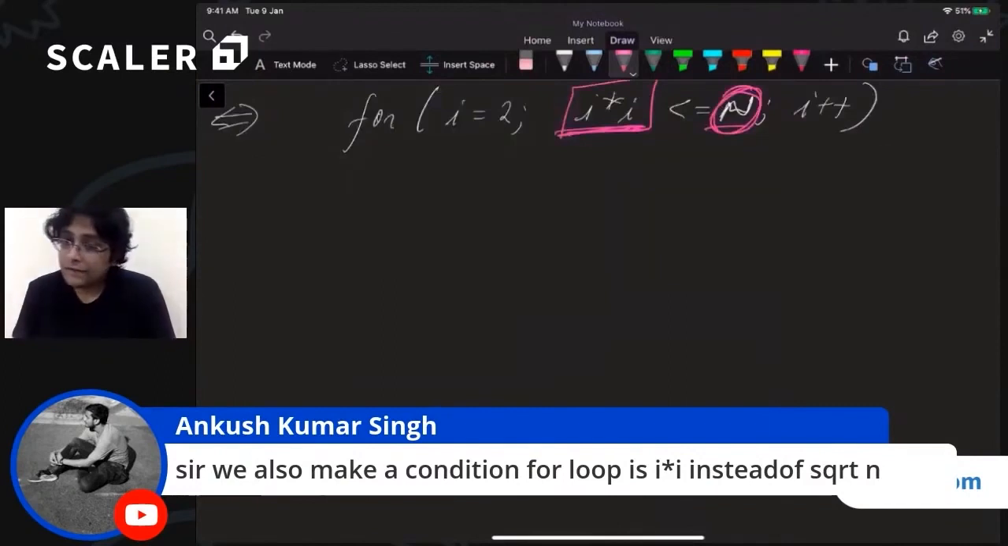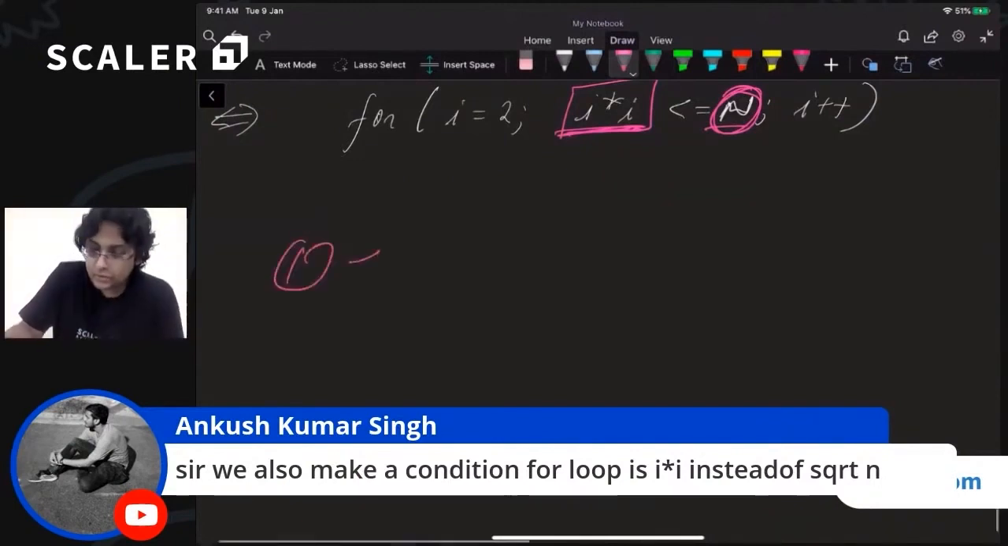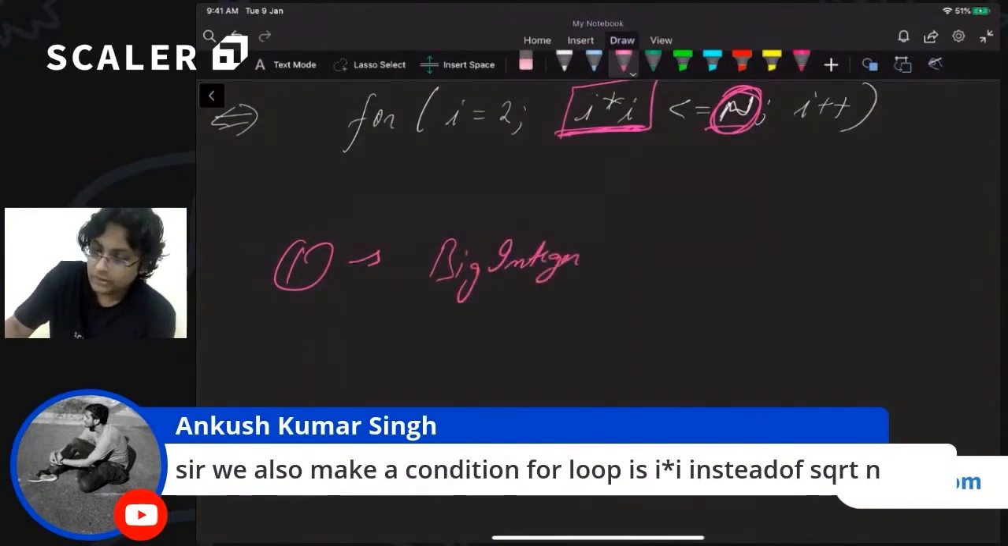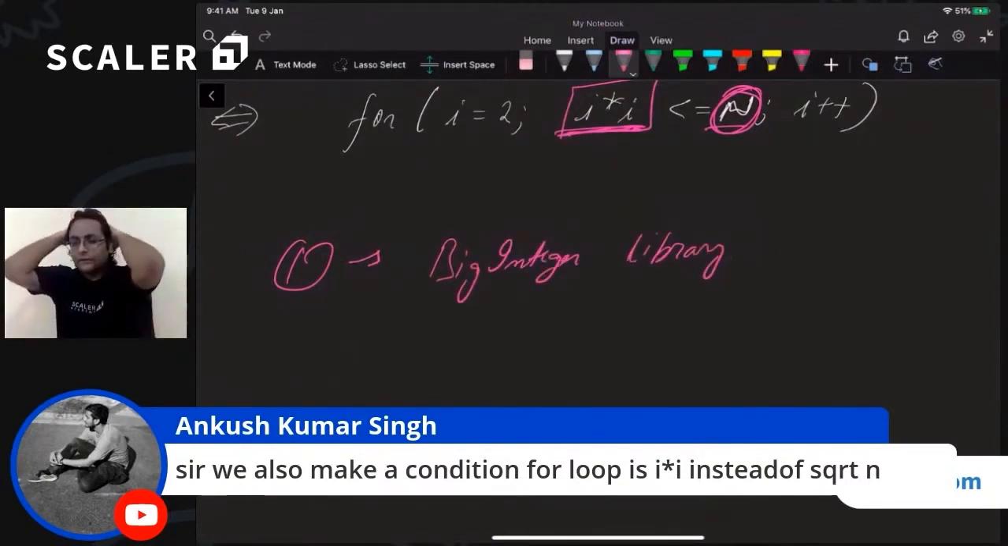Srinivas says, sir, how to deal with very, very big numbers? Well, Srinivas, there are a lot of different ways to tackle big numbers. One very common approach is to use a big integer library. But usually this is not a very good approach.